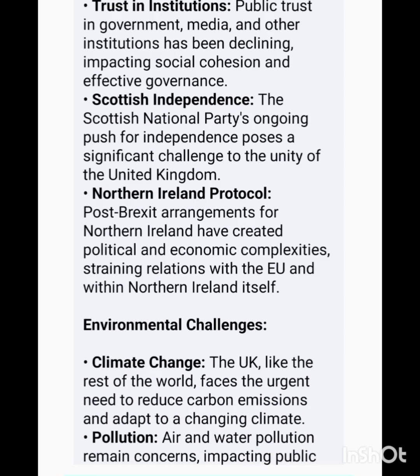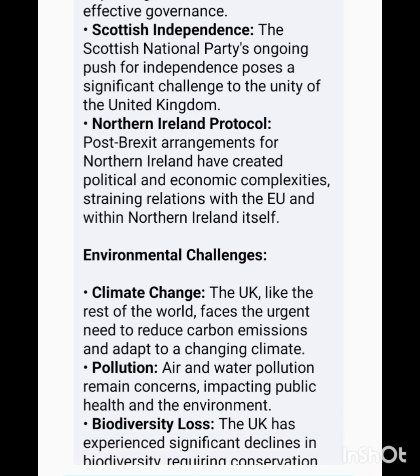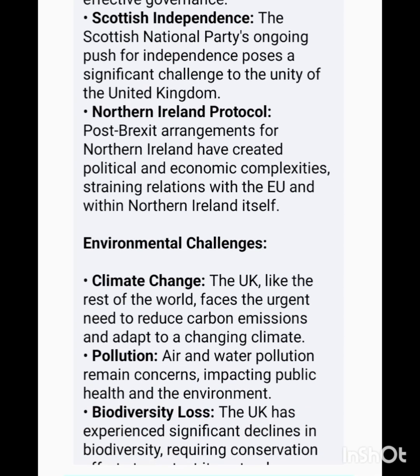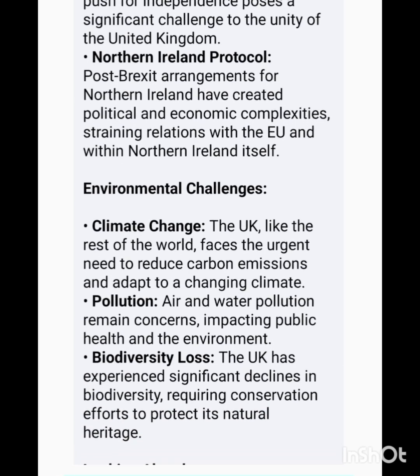Scottish independence. The Scottish National Party's ongoing push for independence poses a significant challenge to the unity of the United Kingdom. Northern Ireland Protocol. Post-Brexit arrangements for Northern Ireland have created political and economic complexities, straining relations with the EU and within Northern Ireland itself.